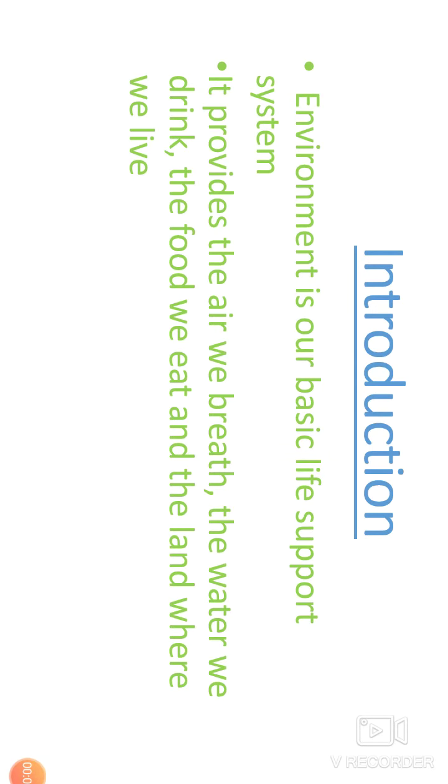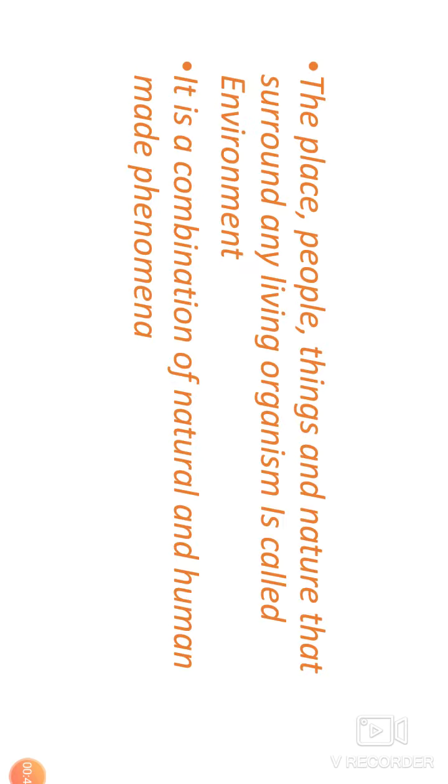See, introduction. Environment is our basic life support system. So we can say environment is our basic life support system. Without environment, life cannot exist. Second, it provides the air we breathe, the water we drink, the food we eat, and the land where we live. So in environment, these all things are there for us, and we use these things like air, water, food, and the land where we live. So these are provided by environment only.